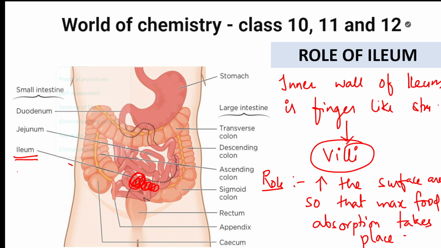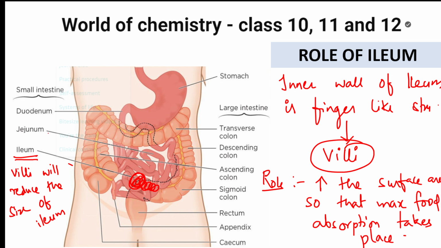So villi, again I'm saying, villi will reduce the size of the ileum. Now, what is the use of this? When it reduces the size, the food will stay for long. Correct now. When the food will stay for long, more and more absorption takes place. Perfect.